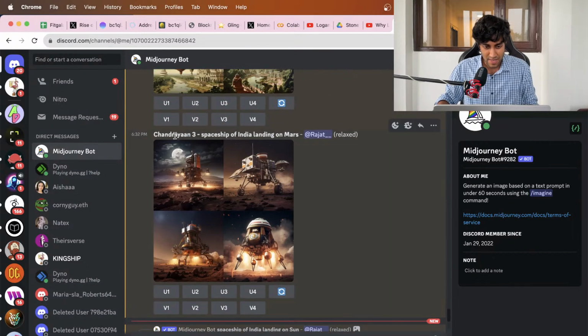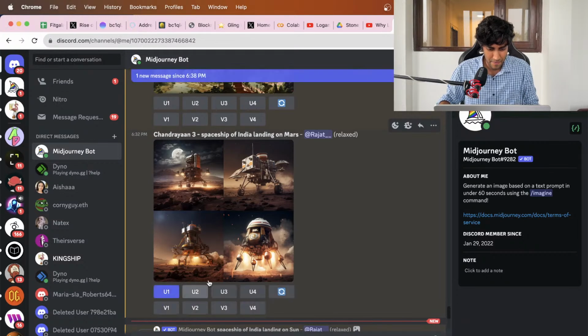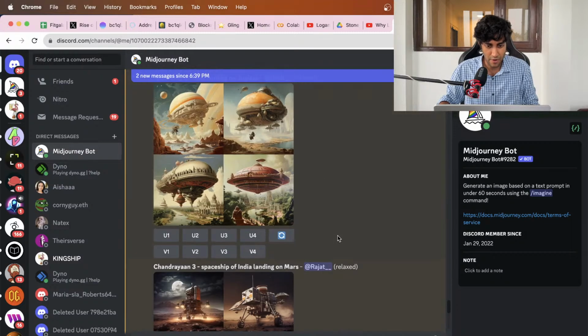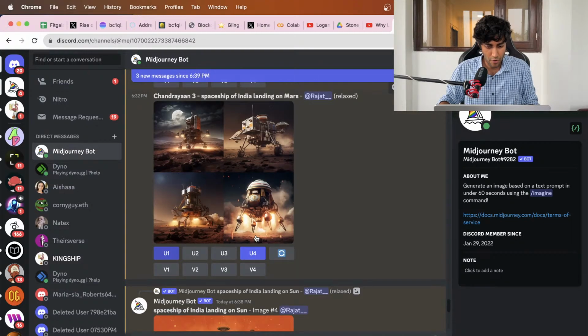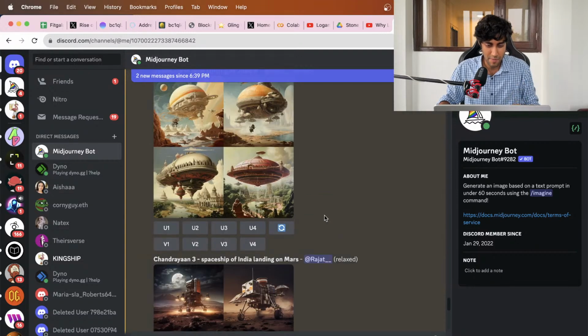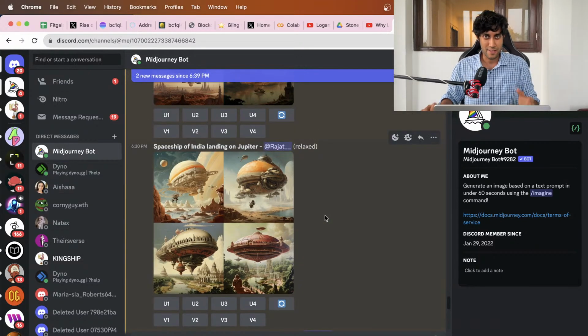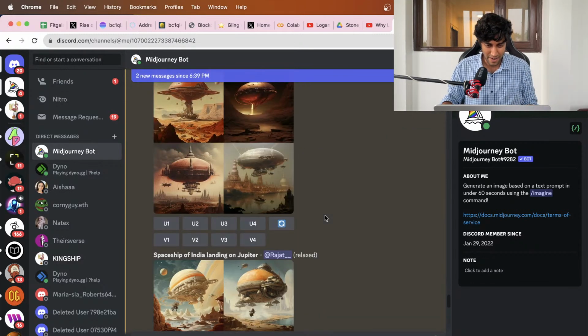I also did Chandrayaan 3 spaceship of India landing on Mars to see how that would look. So I think that's not a bad one. The first one looks pretty good. This fourth one also looks really good. So all you have to do is click on the U4 or U1, right? You type it, it'll give you the image. And these are all AI generated. This is not reality, but it's based on what AI would imagine India's spaceship as when it's landing on different planets.